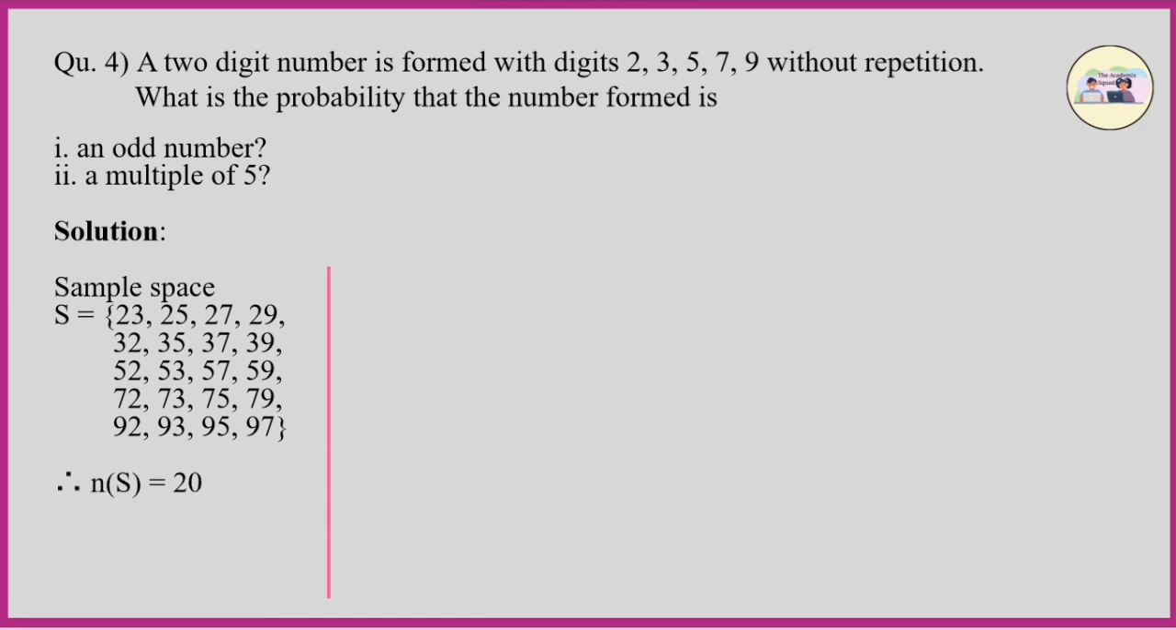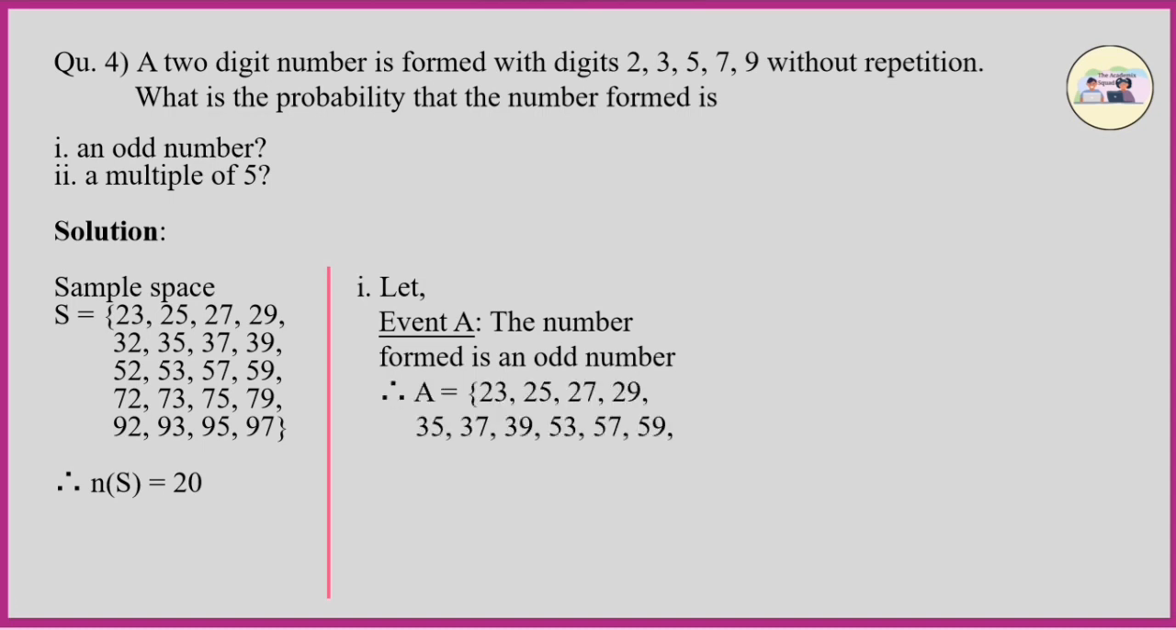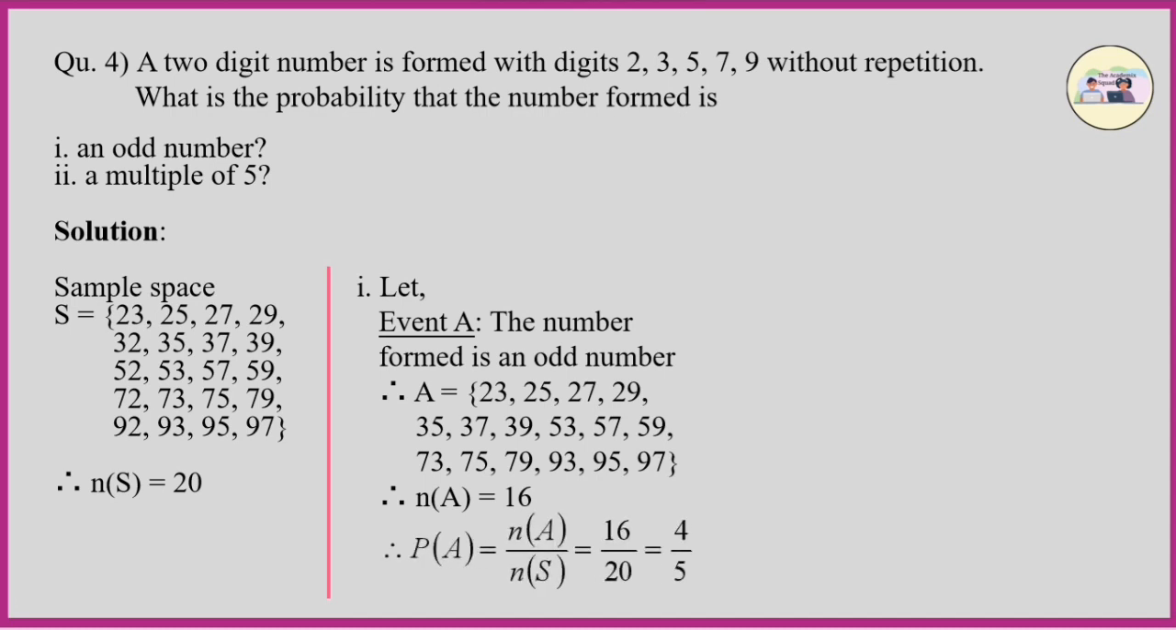Let A be the event that the number formed is an odd number. Therefore, A = {23, 25, 27, 29, 35, 37, 39, 53, 57, 59, 73, 75, 79, 93, 97 and 95}. Therefore, n(A) = 16. Therefore, probability of A is n(A) upon n(S), which is equal to 16 by 20. Therefore, probability of A is 4 by 5.